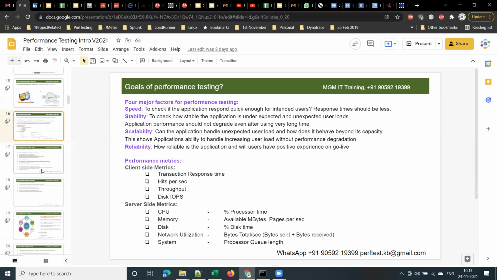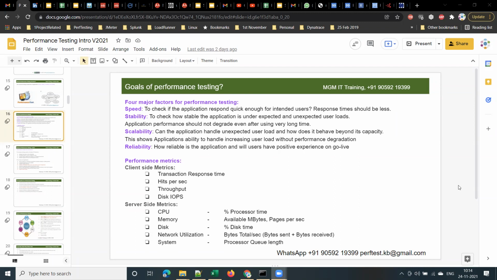Right. Is it ready for the end users to use it? So to verify the readiness of the application for production, to make it go live. That is one reason.